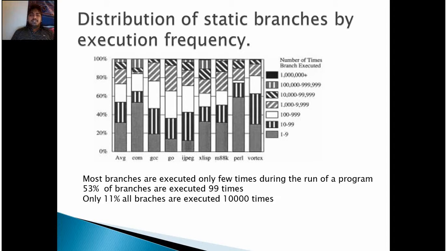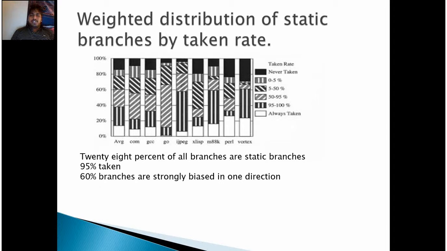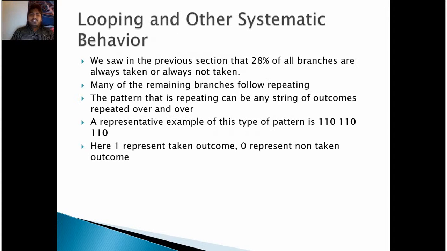The diagram represents the distribution of static branches by execution frequency. By observing the diagram, we can say that most branches are executed only a few times during the run of a program. 53% of branches are executed 99 times. Only 11% of all branches are executed 10,000 times. Next, the weighted distribution of static branches by taken rate. 28% of all branches are static branches 95% taken, and 60% of branches are strongly biased in one direction.